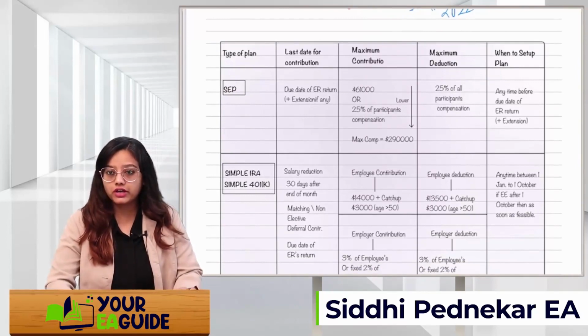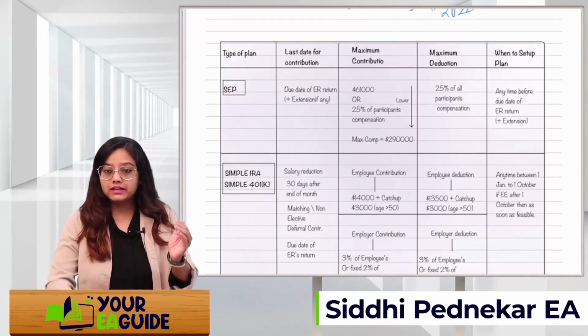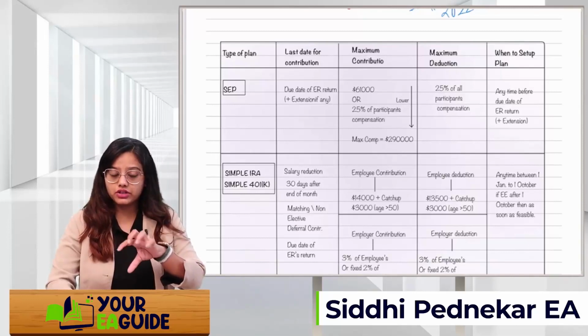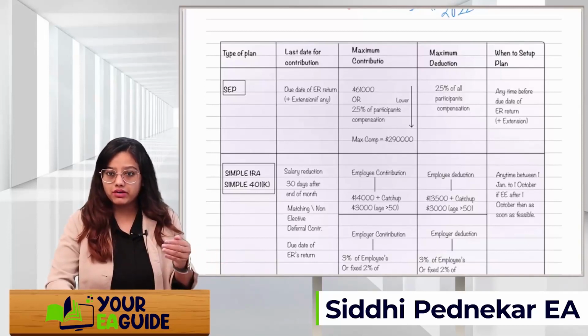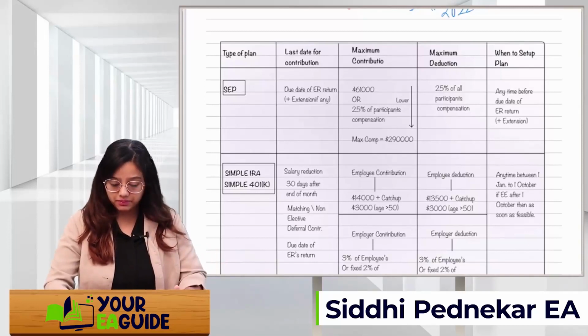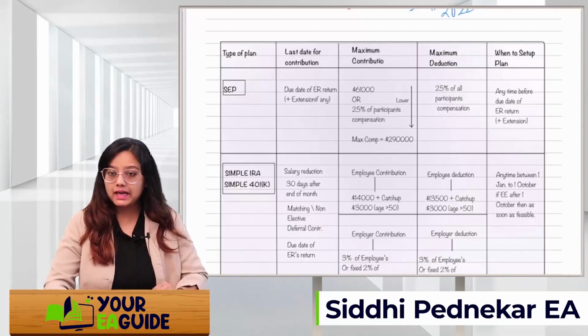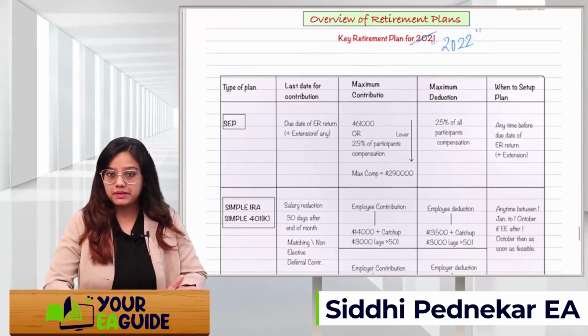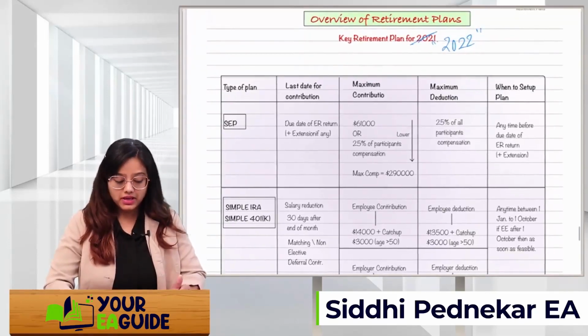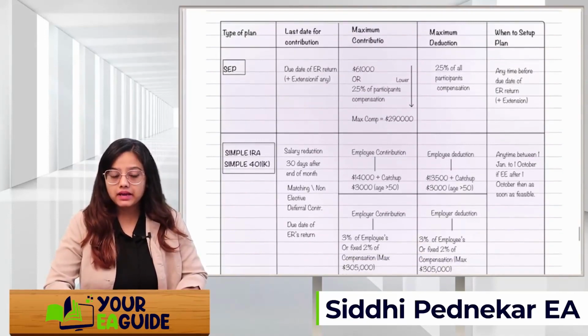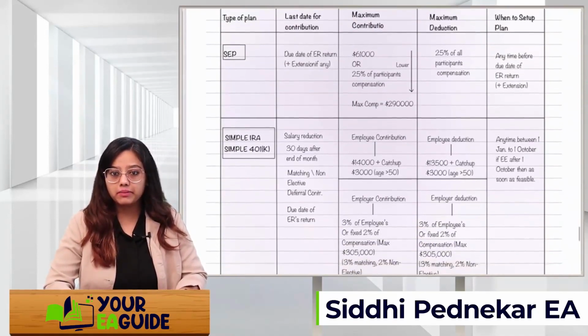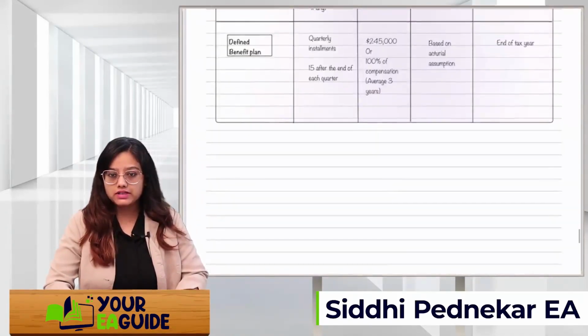How are we going to deduct the 25%? By taking the inclusive amount and reducing the 25%, and then whatever is the amount, just take the 25%. When to set up? Anytime you can set up the plan, but before the due date of the return. So this was SEP, the self-employed plan. Next is simple IRA and simple 401k plan. Now let's see what that is.